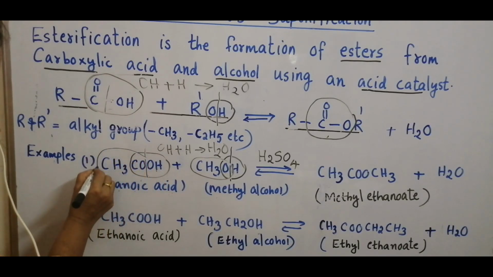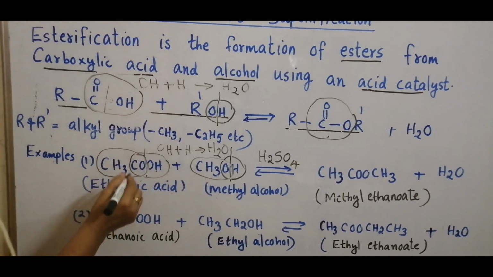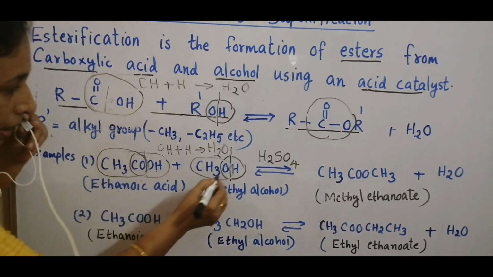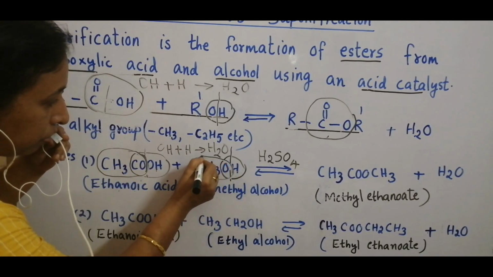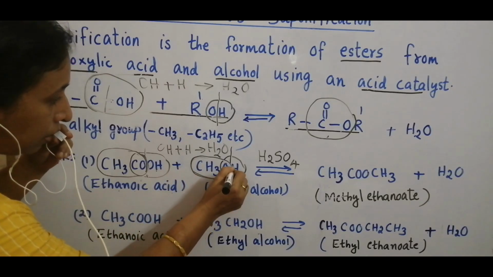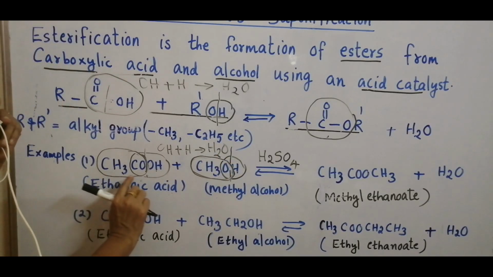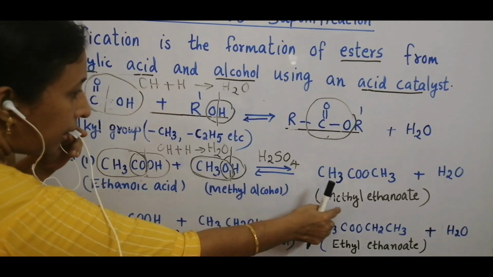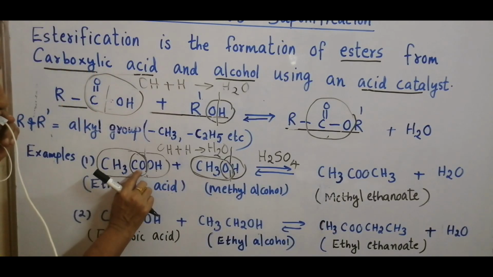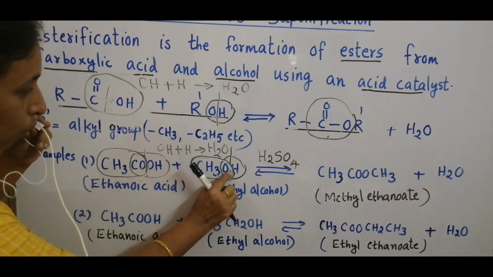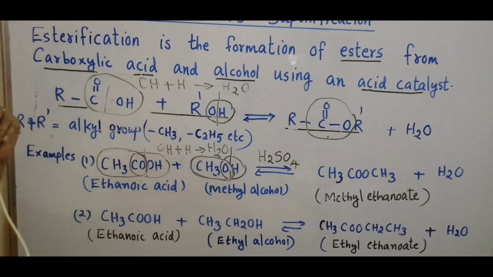This part of ethanoic acid and this part of alcohol, methyl alcohol, combine to form methyl ethanoate, CH3COOCH3.